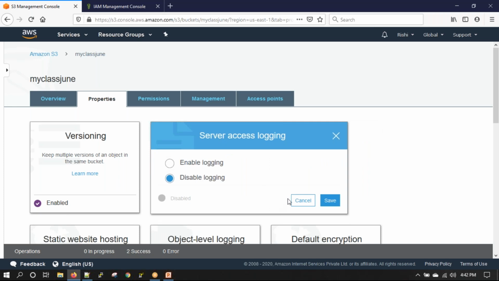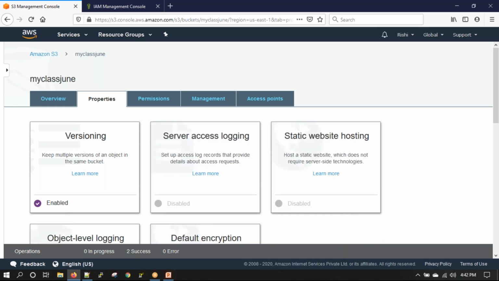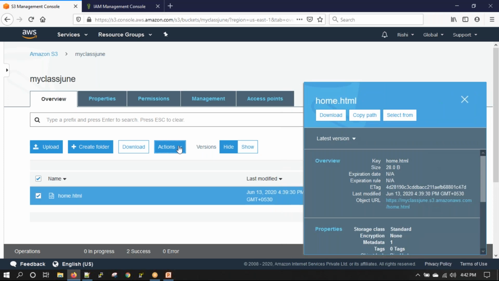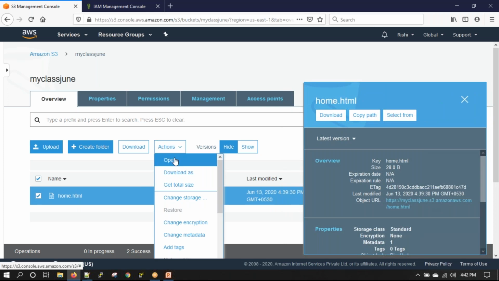Okay. And for versioning, is there any tool available here to see the difference of two files, online itself? No, you cannot. It won't allow you to see the difference over here. Think about it, S3 is only storage. You cannot even see the file over here. Even if you say open from actions, it will download it and then show you.